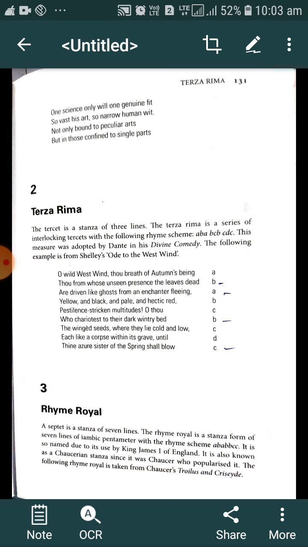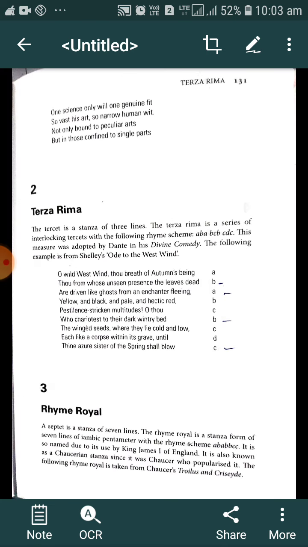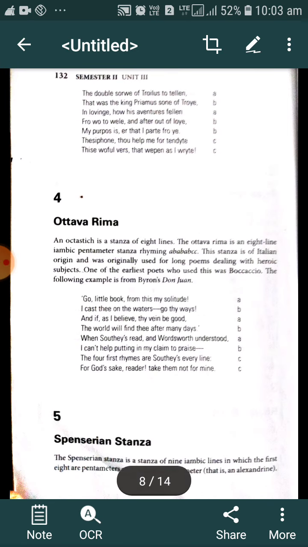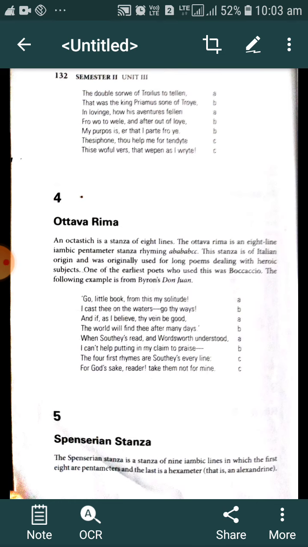Why is it called Chaucerian stanza? Because that particular stanza form was popularized by Geoffrey Chaucer. And we have to keep in mind the rhyming scheme. You may be asked in the exam, what is the rhyming scheme? A B A B B C C. This is the rhyming scheme of rhyme royal. So the next stanza form is ottava rima.